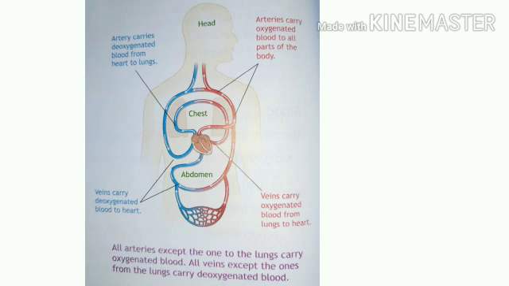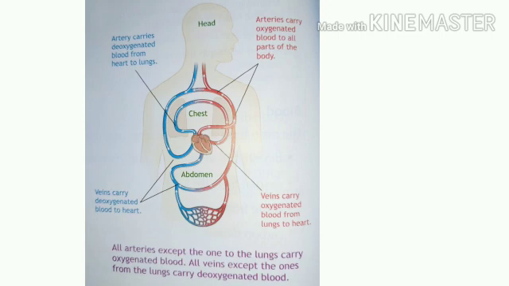At this time, the valves between the atria and the ventricles shut to stop blood from flowing backward into the atria. It means once the blood flows to the ventricles, it never comes back to the atria, and the valves between the atria and ventricles shut to stop blood from flowing back.